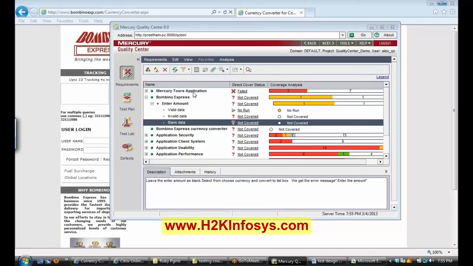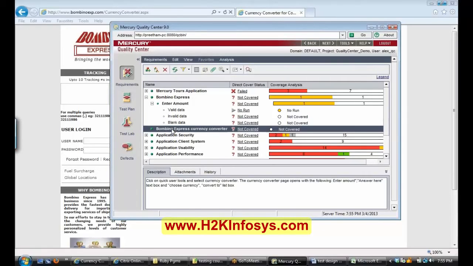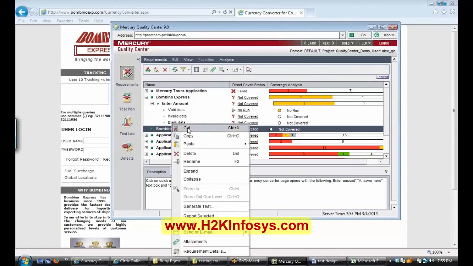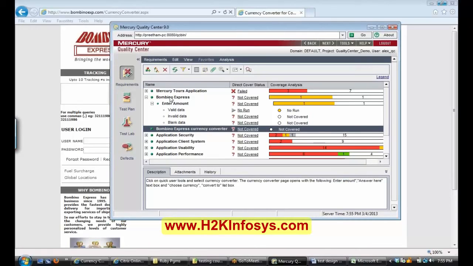Okay, yeah. I have created Bombina Express, and then below that actually I have written enter amount. I don't want that. I want this Bombina Express currency converter to come on top. So how can I do that? Okay, cut that Bombino Express currency converter, select it and then cut it. Then go to the Bombino Express and then paste it.